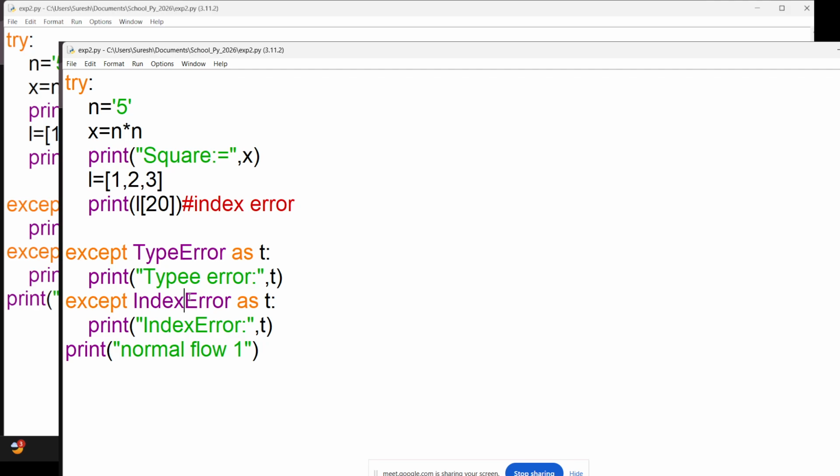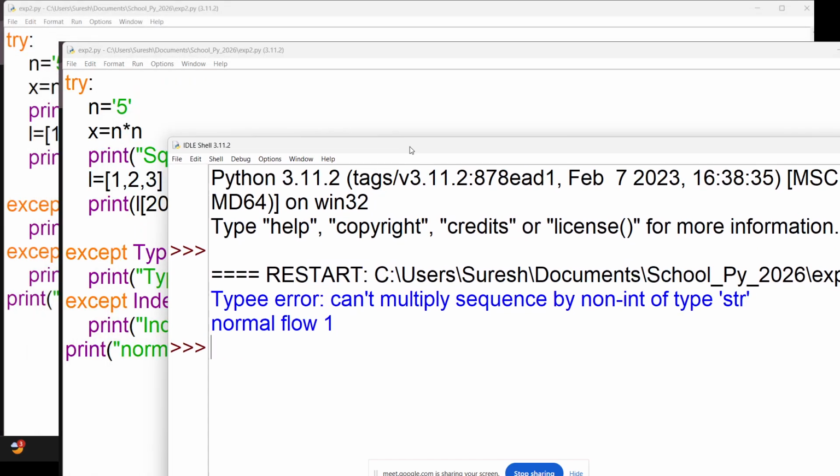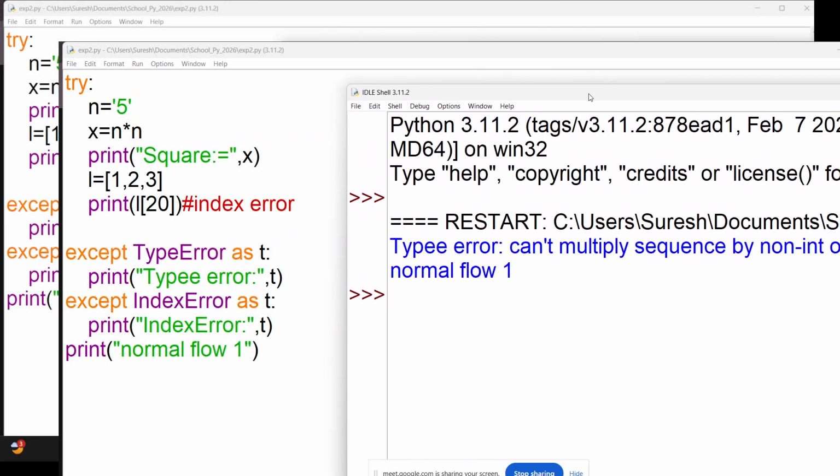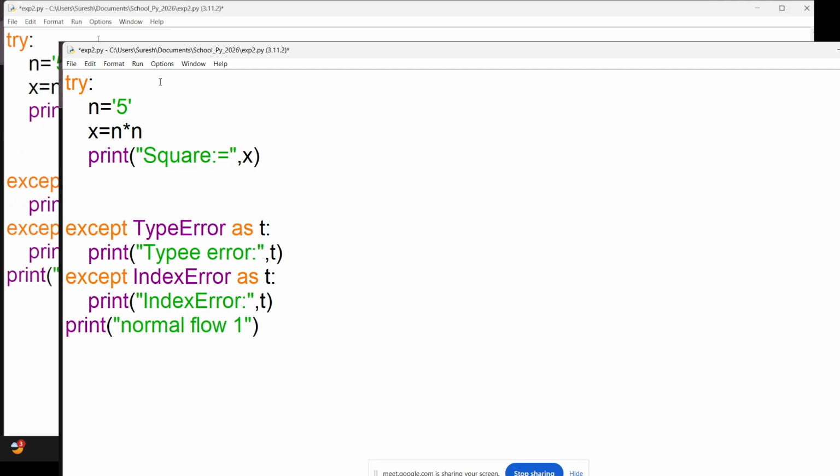No. So actually, this will not work like this. It will work only for the type error, because that is the concept we were trying to understand from the last lecture. Whenever an error occurs, the further program will be terminated. It won't go to the next line, it directly goes to handle the exception. Now just imagine if I am writing a code before this.